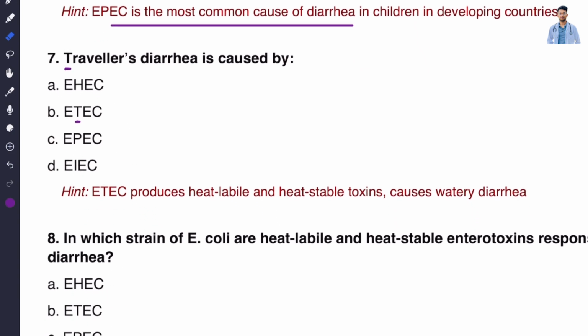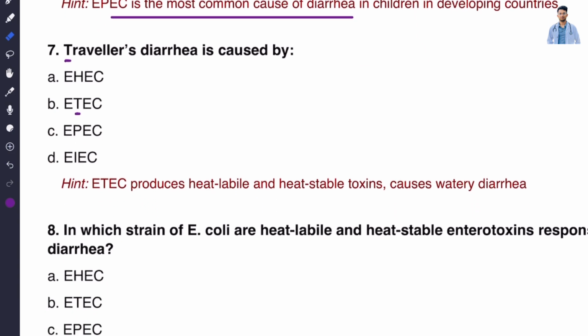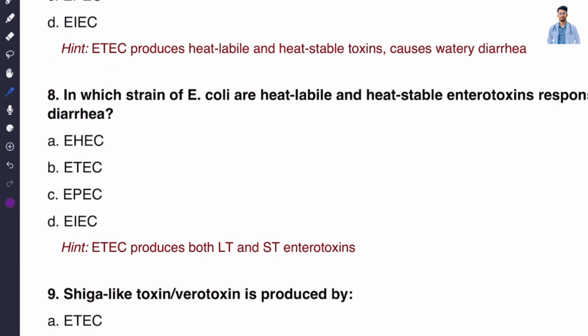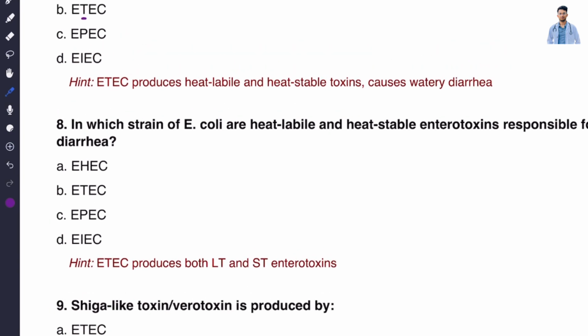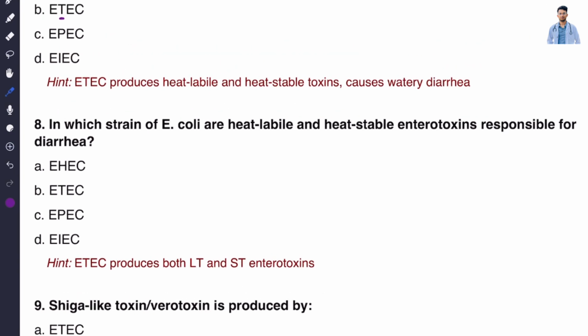You can study the hint. The hint says: enterotoxigenic E. coli produces heat labile and heat stable toxins which cause watery diarrhea, also known as traveler's diarrhea. Question number 8: in which strain of E. coli are heat labile and heat stable enterotoxins responsible for diarrhea? We just studied the answer. The answer is ETEC. ETEC has both heat labile and heat stable toxins causing watery diarrhea.